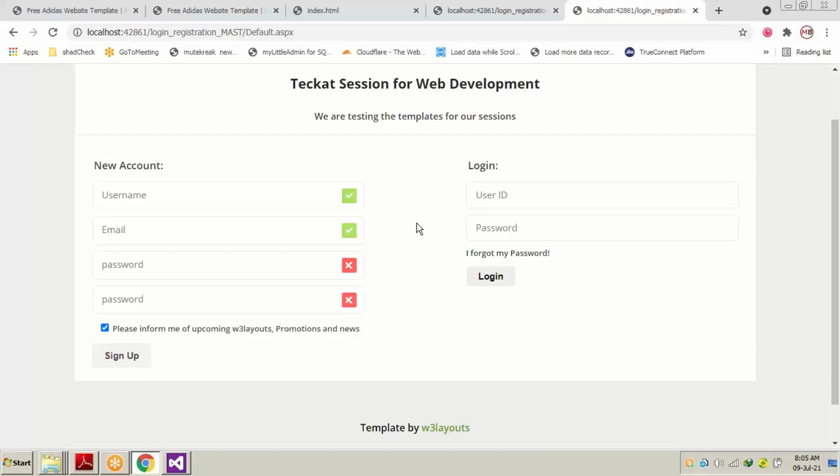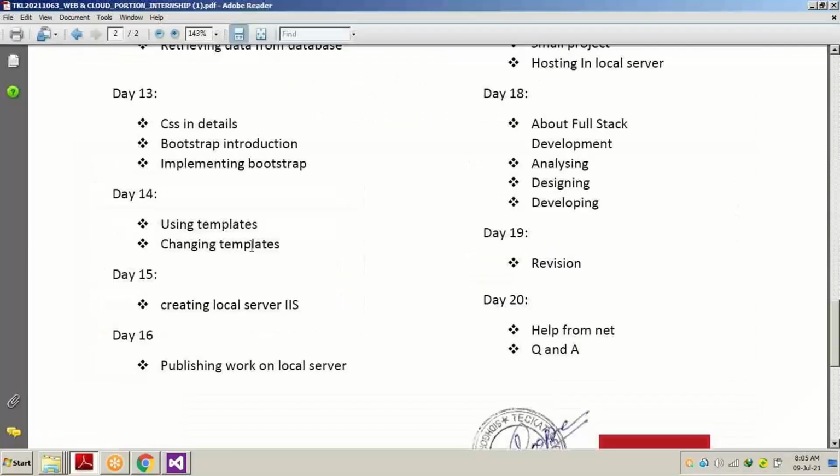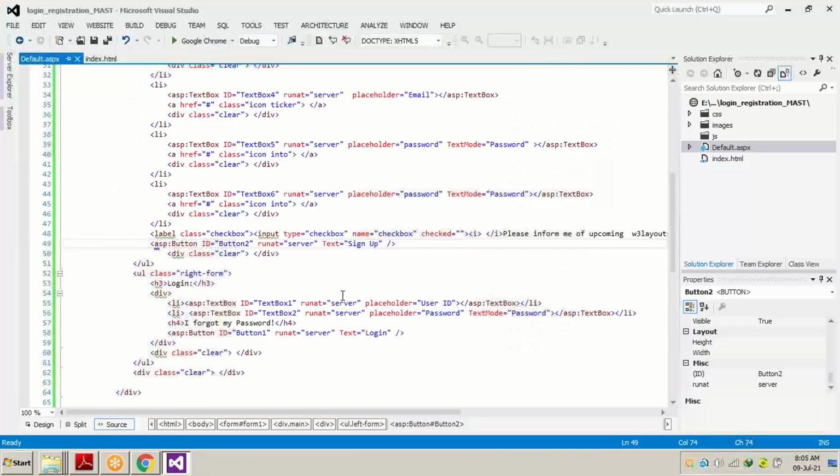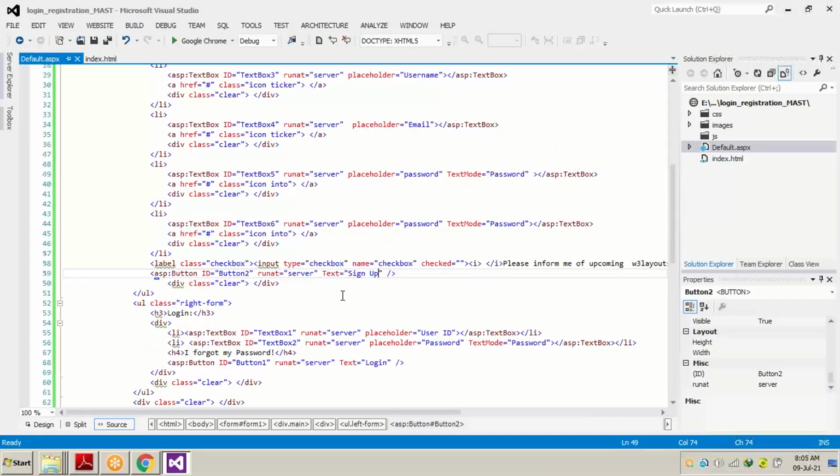So these are called validations. How are these validations used? We are going to use some JavaScript right now. There might be a mistake that JavaScript has not been mentioned in this particular session, but we will be using it.